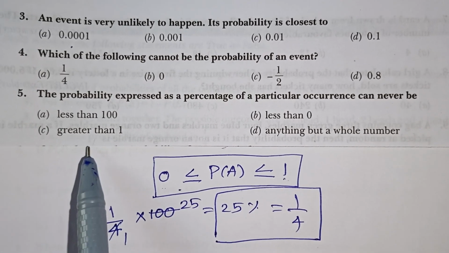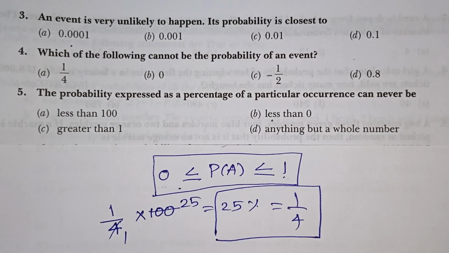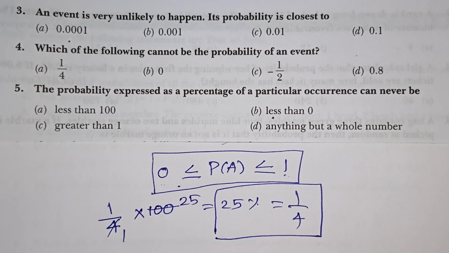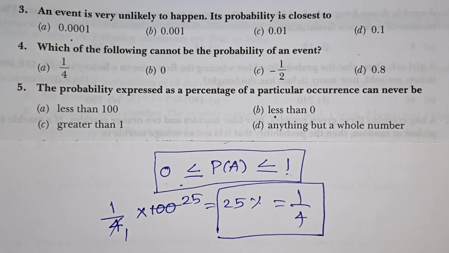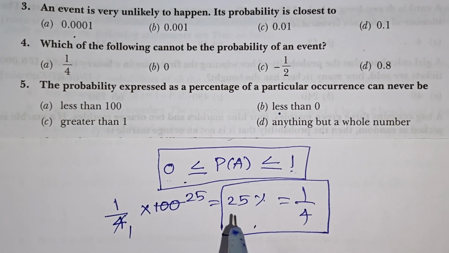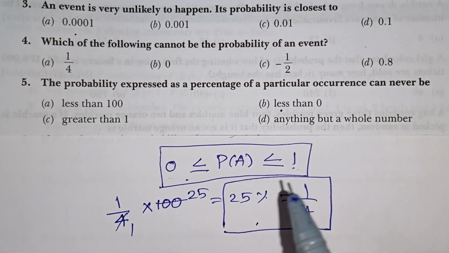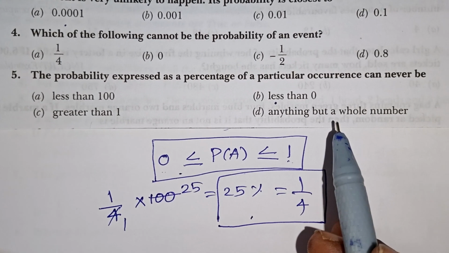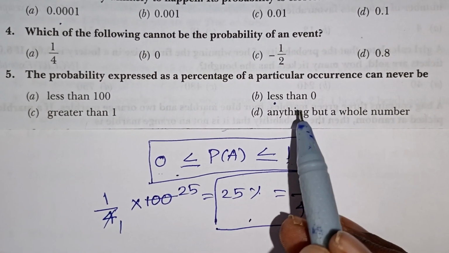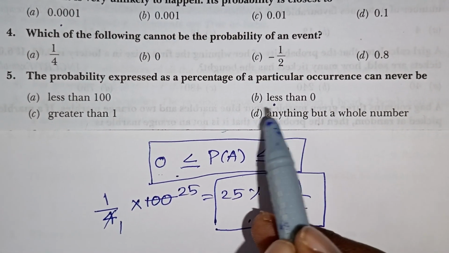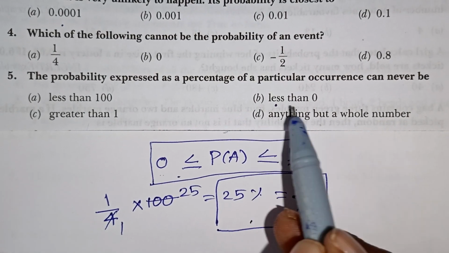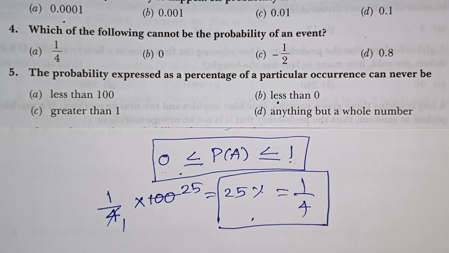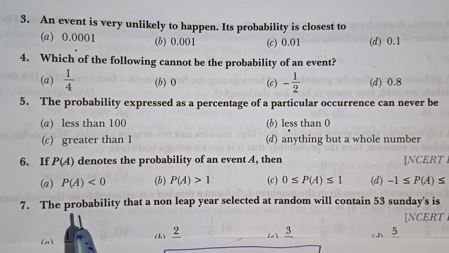If you are converting into a percentage, definitely it will come less than 100. It can be greater than 1 also, because 25 is greater than 1. But if you convert any probability, we can't get less than 0. A negative number we will not receive for any probability. So less than 0 is the one we have to select here, because it can never be less than 0. So B option is correct. So the fifth one is over.